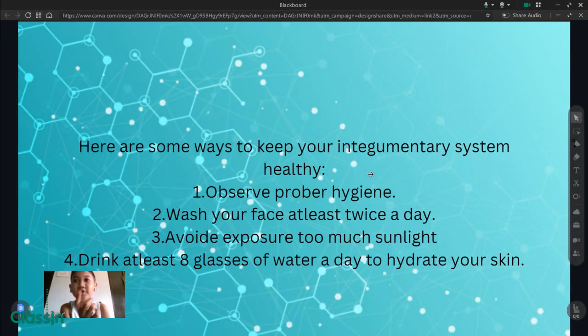1. Observe proper hygiene. 2. Wash your face at least twice a day. 3. Avoid exposure to too much sunlight. 4. Drink at least 8 glasses of water a day to stay hydrated. To hydrate your skin.